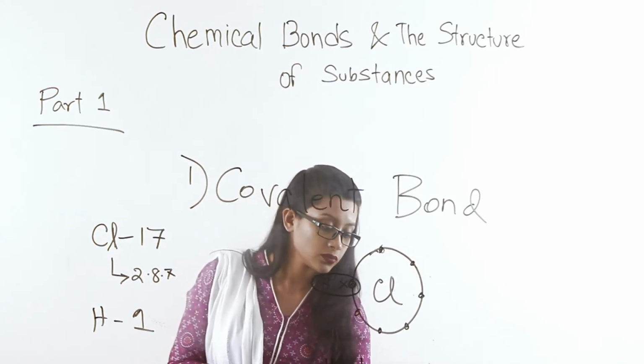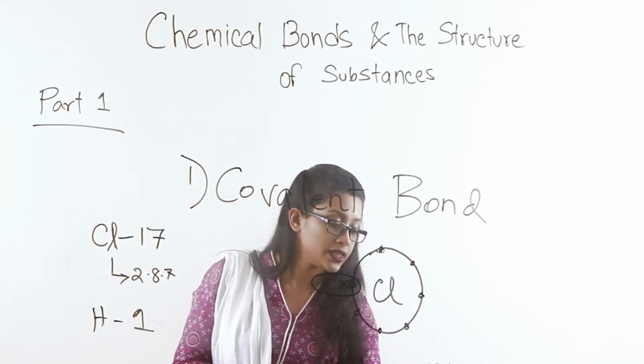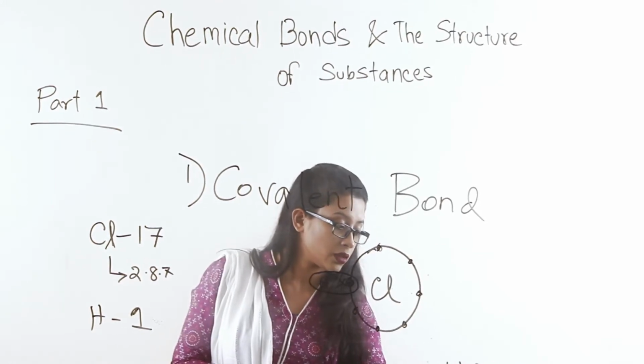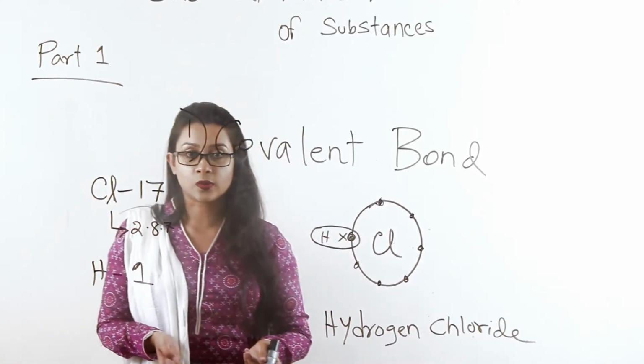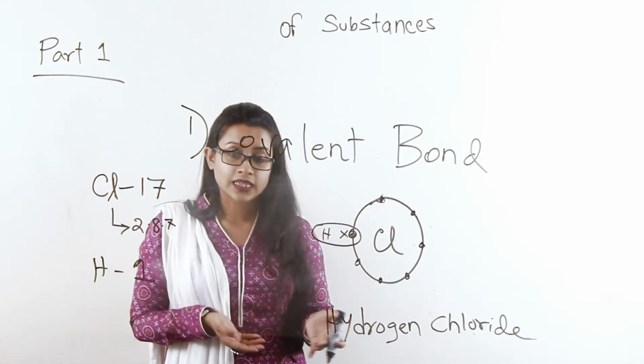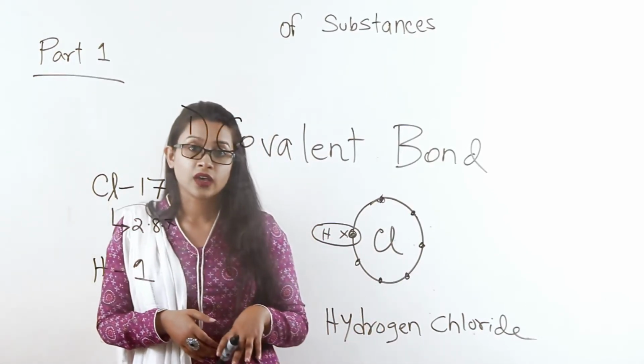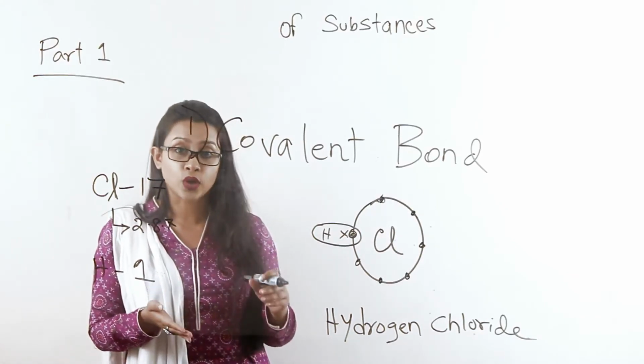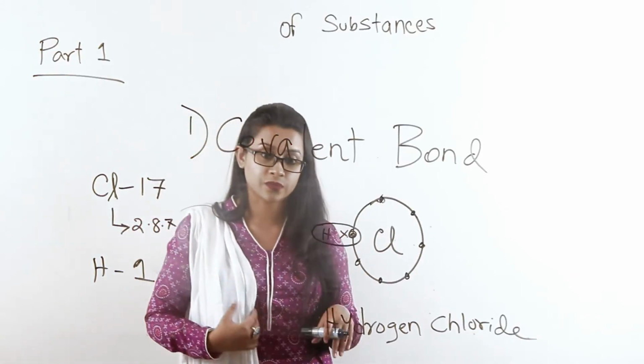hydrogen chloride, which is white in color, by the way, and this is the bond that is formed between them. This is an example of another covalent bond, another covalent structure.